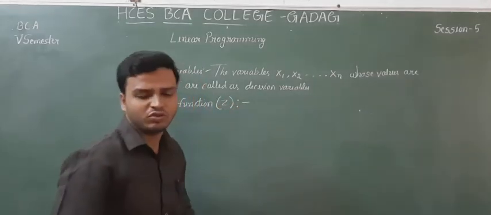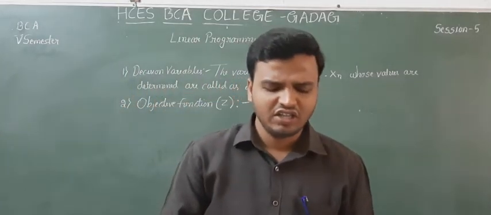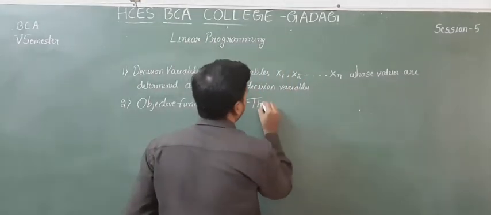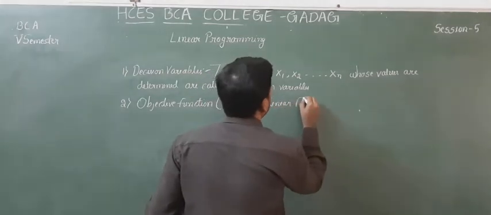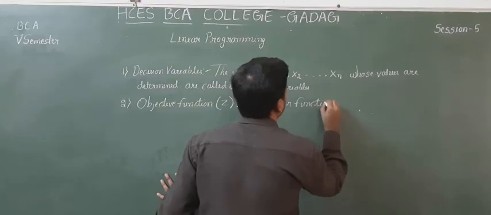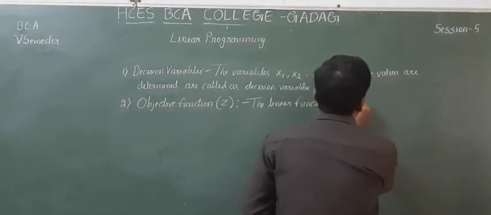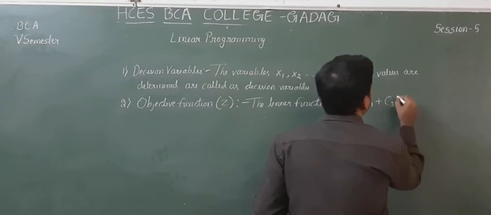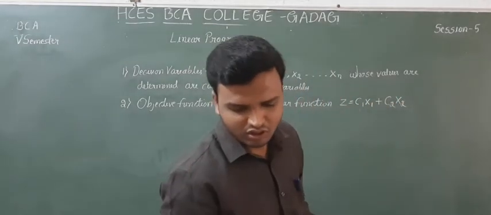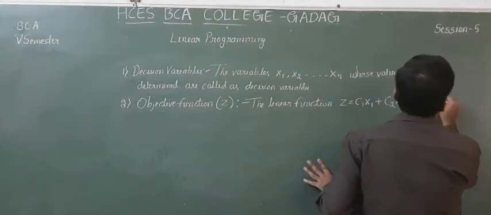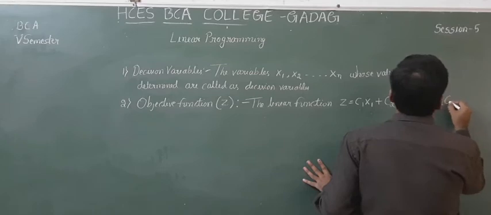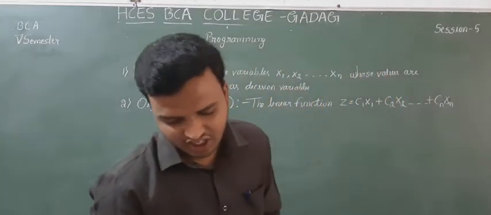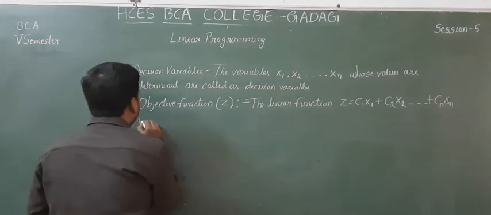The objective function is a linear function, z equal to c1 x1 plus c2 x2 up to cn xn, which is optimized.